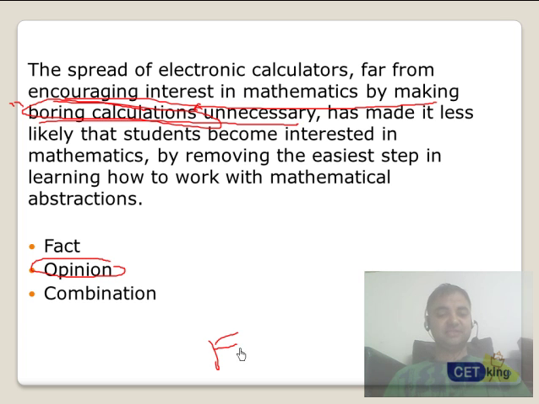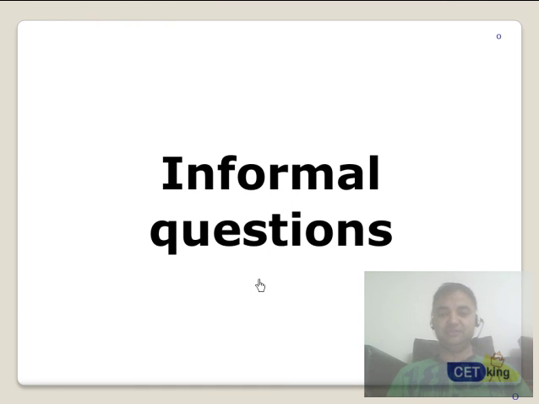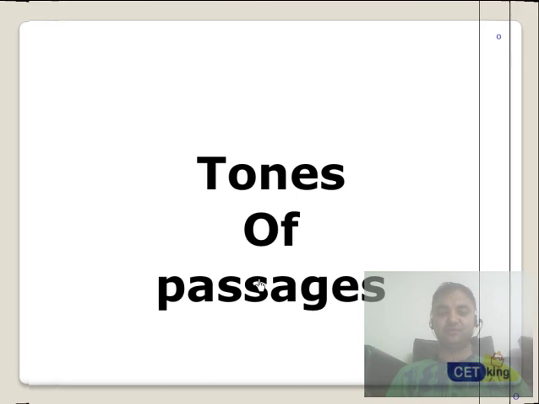If you've seen these kinds of questions, FIJs: facts, inference, and judgments. These types of FIJ basically came from RC. For those who don't know the history, FIJ was devised as a tool to solve RCs, but ended up becoming a question in itself in CAT, CMAT and other exams. So FIJ is a very important strategy normally used. Alright, let's move to the types of questions which are coming.